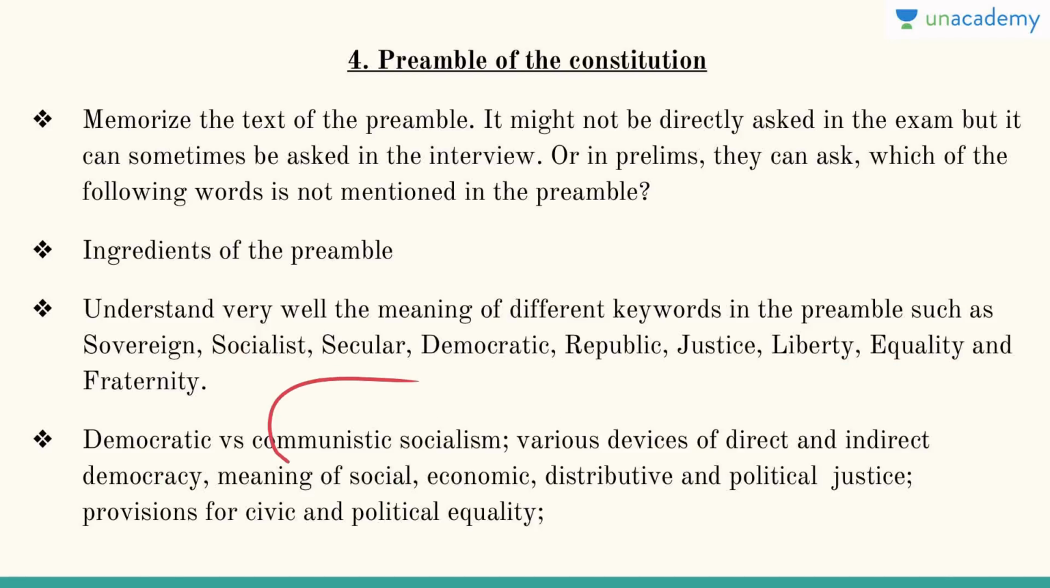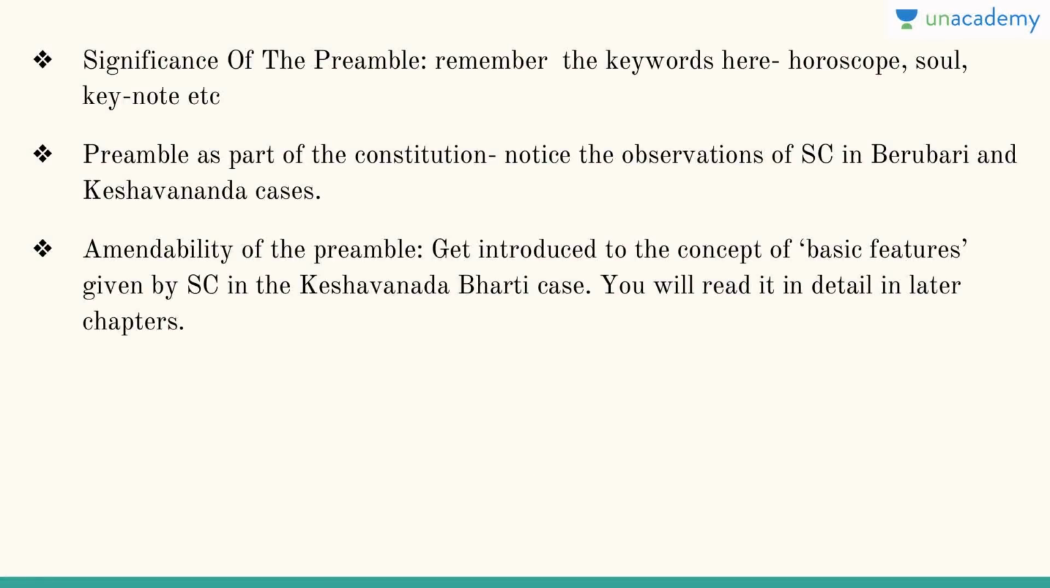Then democratic versus communistic socialism, various devices of direct and indirect democracy, meaning of social, economic, distributive and political justice, provisions for civic and political equality, etc. Then significance of the preamble, try to remember the keywords here like horoscope of constitution, soul of the constitution, keynote to the constitution, preamble as part of the constitution.